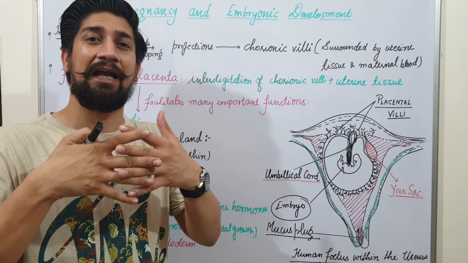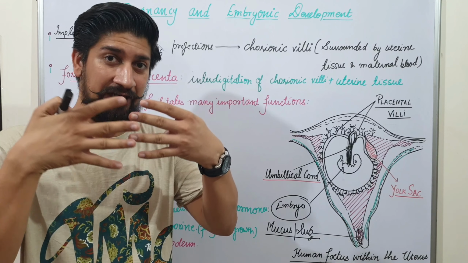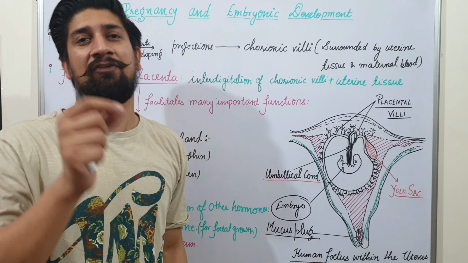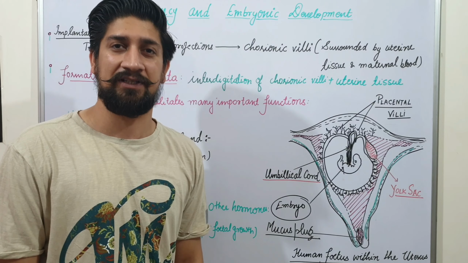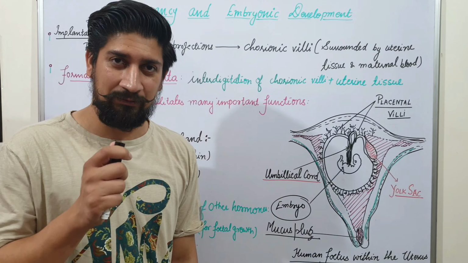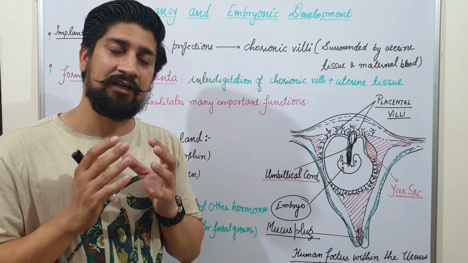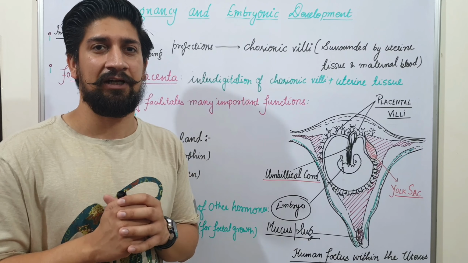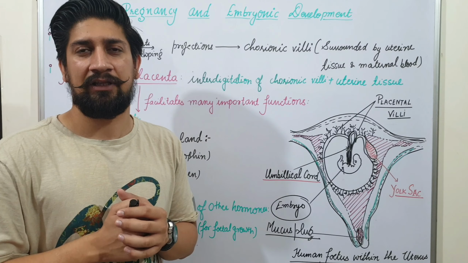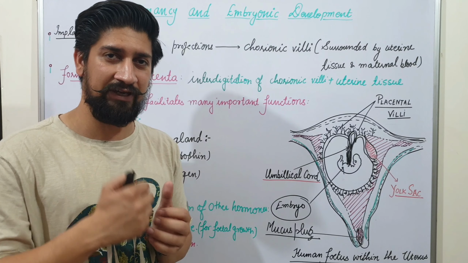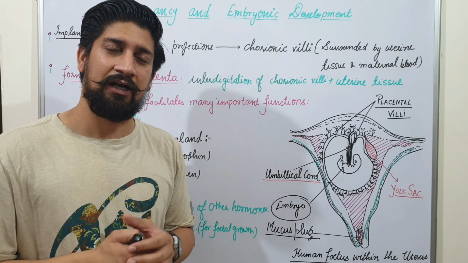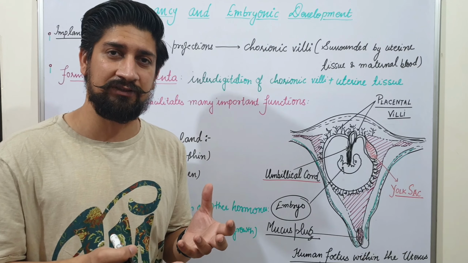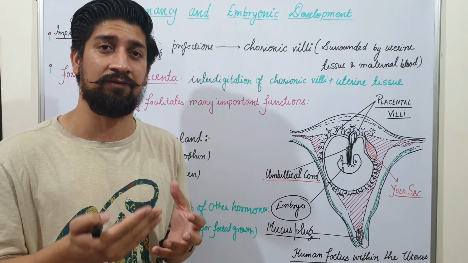When there is an interdigitation between the chorionic villi and the uterine tissue, that will form a special kind of structure called the placenta. Well, you have seen the placenta in class 10th also. The placenta is a connection between the developing fetus and the maternal tissue, and it actually helps in exchange. What kind of exchange? Removal of waste, removal of undigested substances, removal of urinary waste, supply of fresh oxygen, supply of fresh blood to the tissues of the fetus.